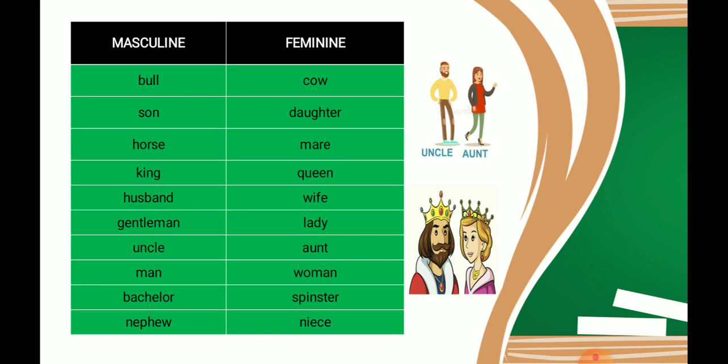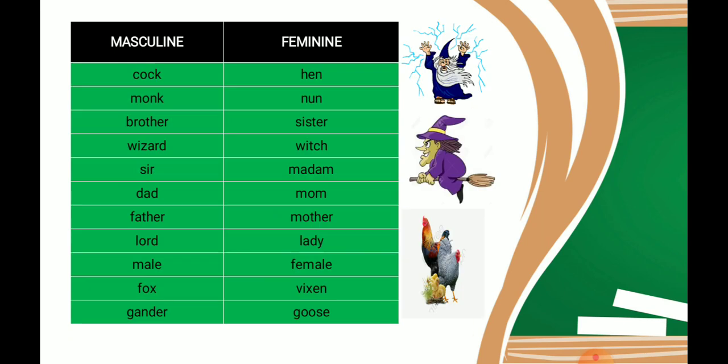Let's look at a few examples of masculine and feminine. Like bull is masculine and cow is feminine. Son, daughter, horse, mare, king, queen, husband, wife, gentleman, lady, uncle, aunt, man, woman, bachelor, spinster, nephew, niece.